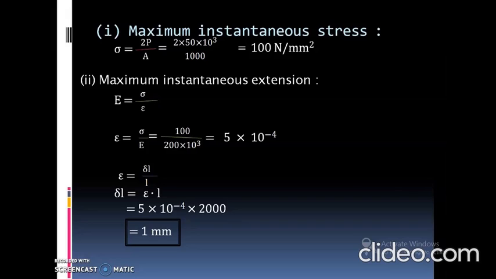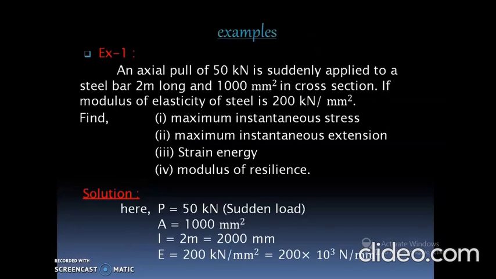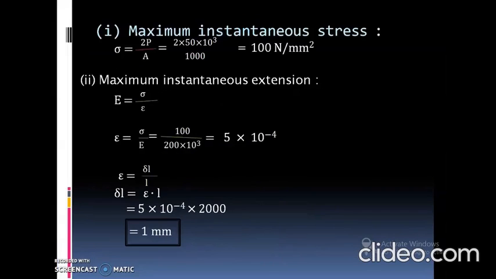Second term we have to calculate is maximum instantaneous extension, which means delta L. We calculate delta L by using the modulus of elasticity formula. Modulus of elasticity, denoted by capital E, is equal to stress to strain. Stress is denoted by sigma and strain by epsilon, so E is equal to sigma by epsilon.